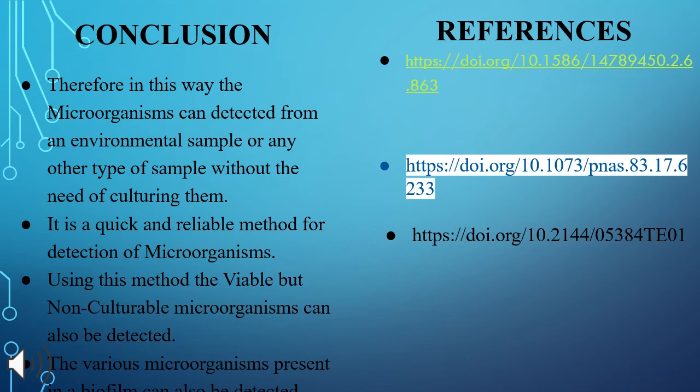Conclusion. So, with the help of the information we have, we can conclude that we can detect microorganisms from any environmental sample without the need of culturing them. Second, it is a quick and reliable method. By using this method, VBNCs can also be detected. Also, various microorganisms present in a biofilm can also be detected.